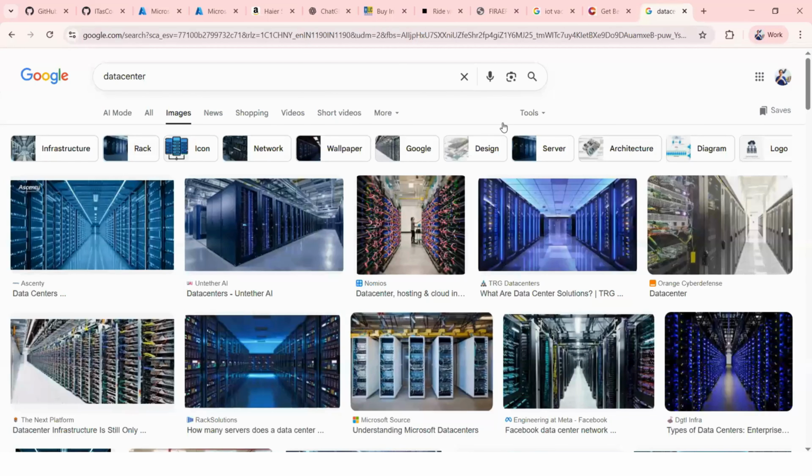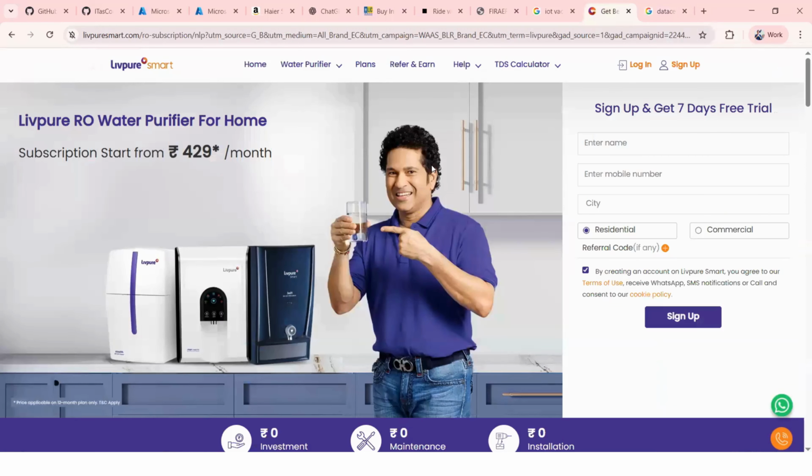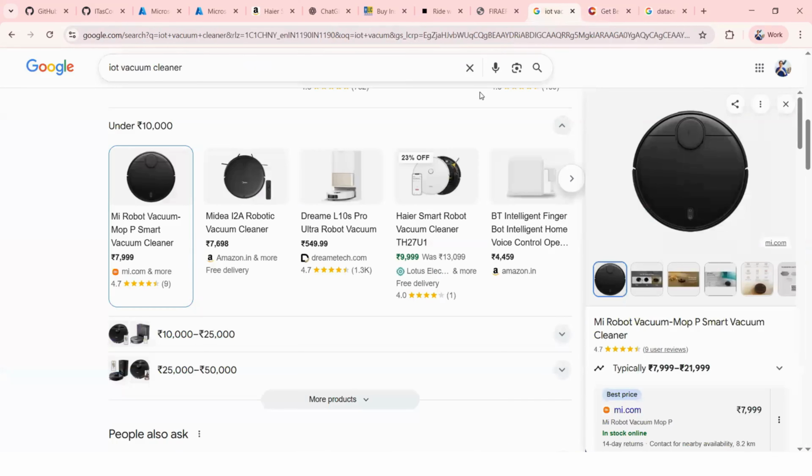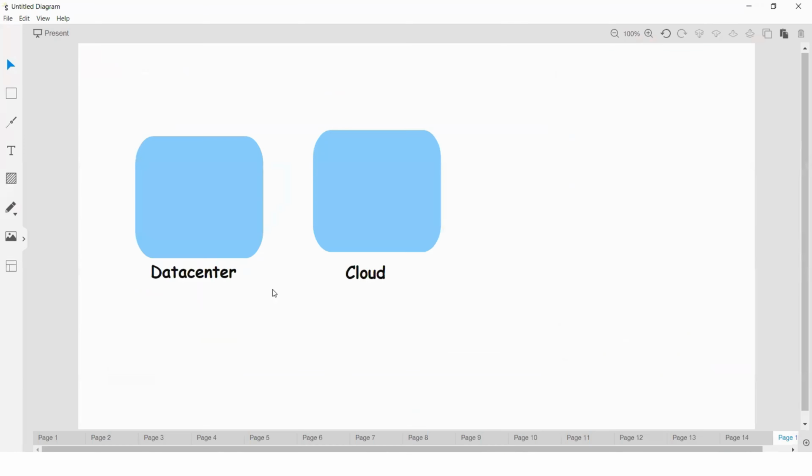Now if you observe these devices, these are all devices we are placing in the public domain itself. If you observe these two areas, the data center team will take care of security, and at the same time the cloud vendor will take care of it, whether it is Azure, AWS, Google and so on. But now we are talking about IoT or edge devices.